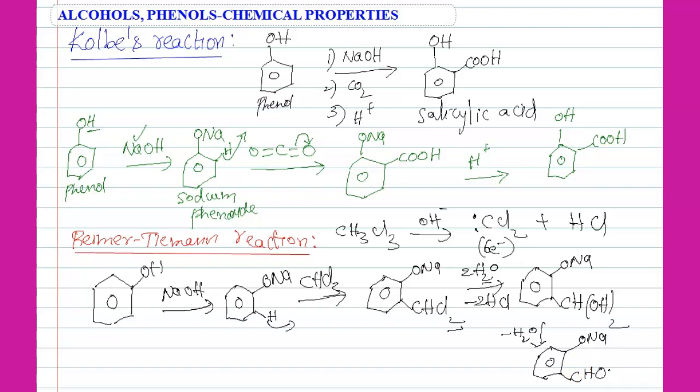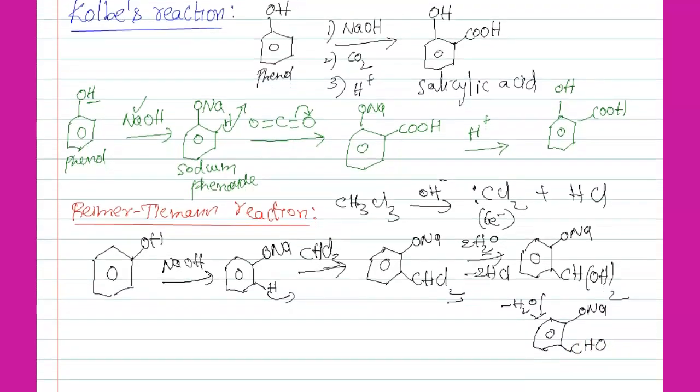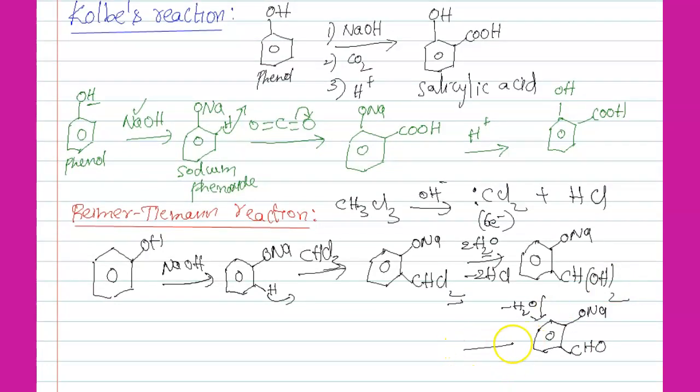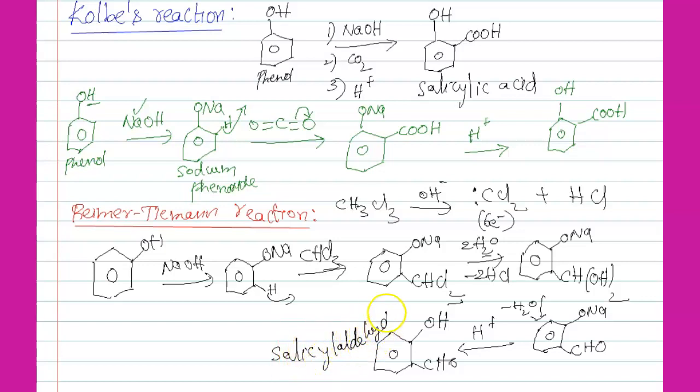So we got CHO. Again it reacts with H plus. That means we can get OH, CHO. This is known as salicylaldehyde.